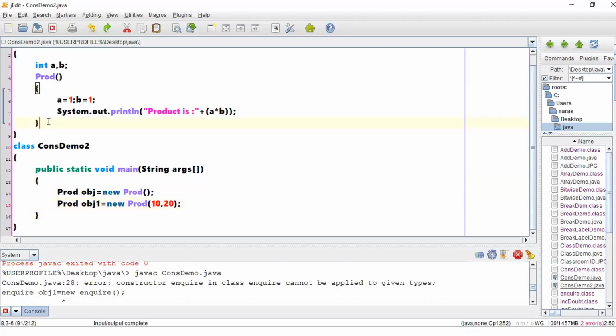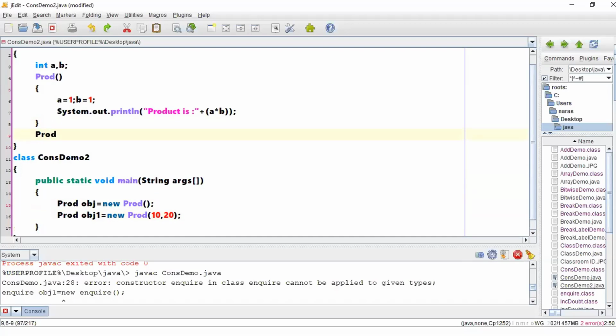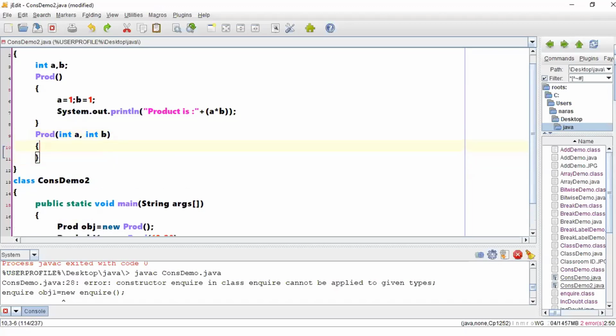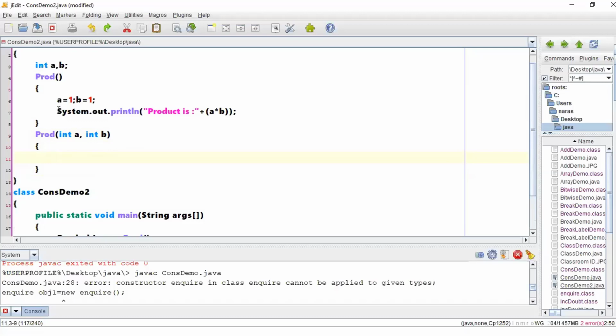So my intention now is, can I have a constructor which takes the same name as your instance variables? The intention of this one is also the same. You don't want to perform any new operation here. Just whatever values you get, you perform a multiplication of those two things. Will it work? Shall we check?